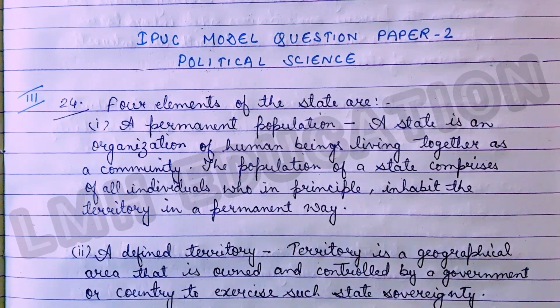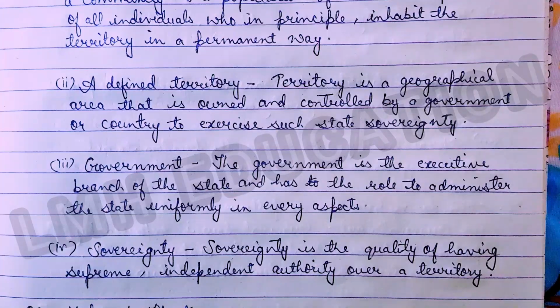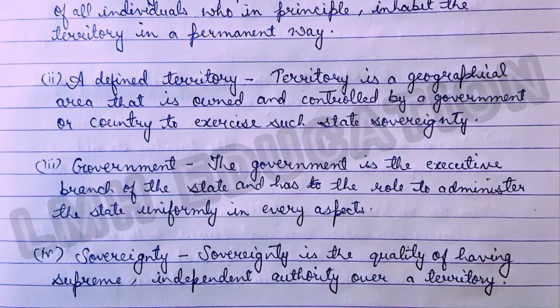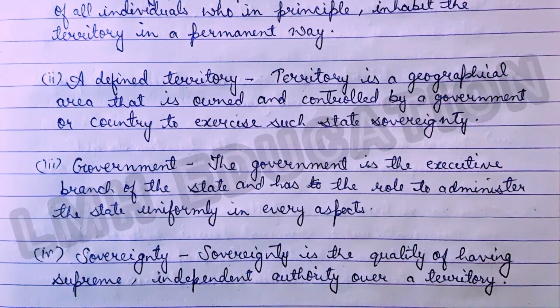The next element is a defined territory. Territory is a geographical area that is owned and controlled by a government or country to exercise such state sovereignty. Now, the third element is government. The government is the executive branch of the state and has the role to administer the state uniformly in every aspect. The fourth element is sovereignty. Sovereignty is the quality of having supreme independent authority over a territory. So in this way, your 4 elements of the state is completed.